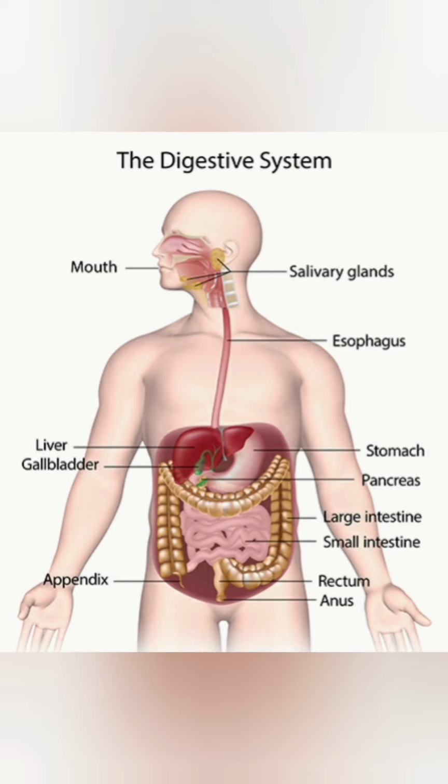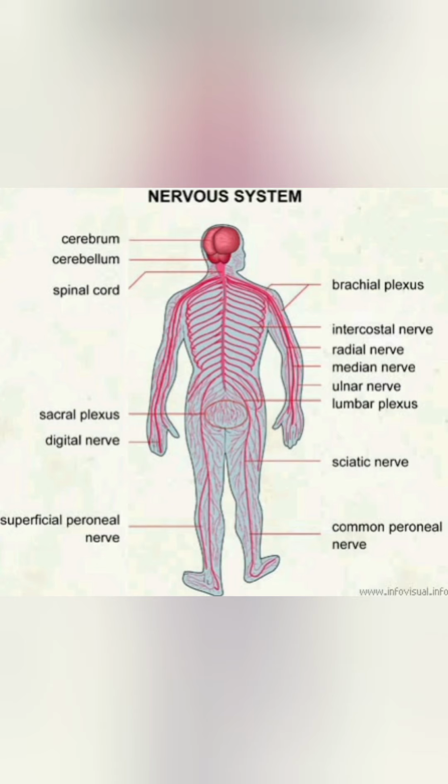The next one is digestive system. In this system, breaks down the food into small molecules and absorb them into the blood, and it consists of liver, stomach, small intestine and large intestine. The next one is nervous system, which carries messages around the body, and it consists of brain, spinal cord and nerves, and it also controls the body.